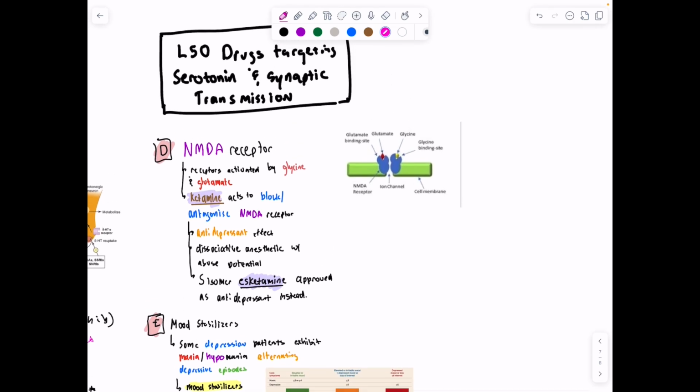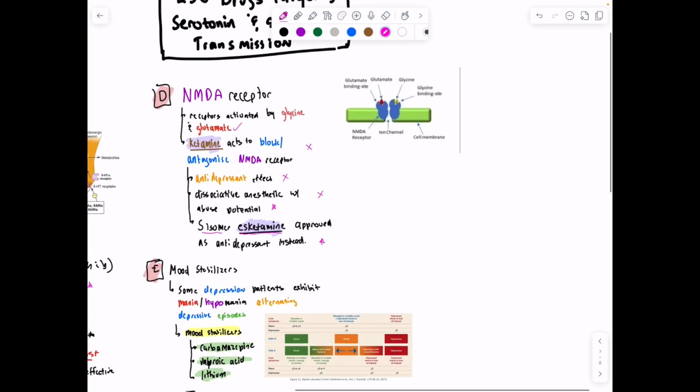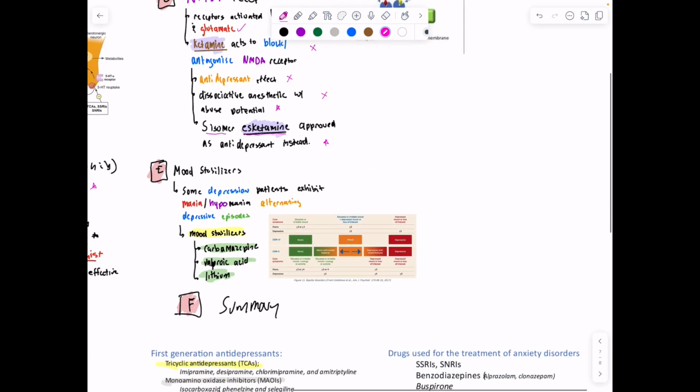And then finally, we have a different target. NMDA receptors are receptors for glycine and glutamate. You remember that glutamate is the primary neurotransmitter in the central nervous system, and it's stimulatory or excitatory. Ketamine will block this receptor, and it has an antidepressant effect. But it also has dissociative anesthetic effects with the potential for abuse. So the S-isomer, esketamine, is approved as an antidepressant instead of ketamine, but it works on the same glutamate NMDA receptor.